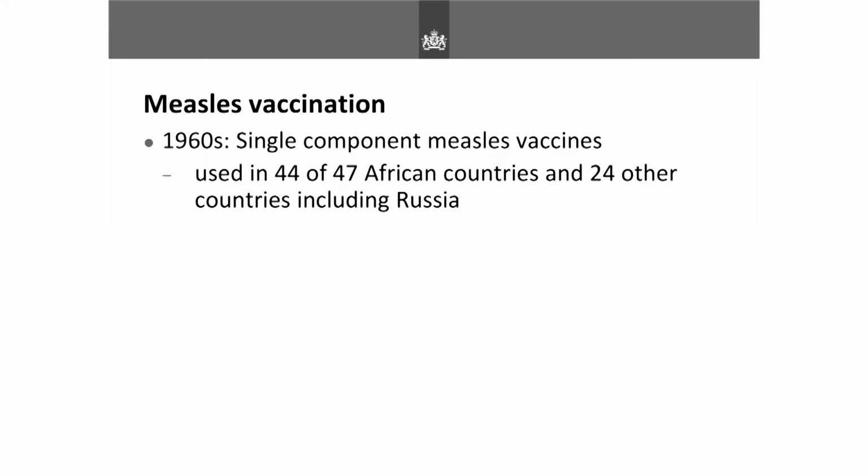Thankfully, there is a very good measles vaccine. The vaccine was developed in the 1960s, and it was a single component measles vaccine. And this, to this day, is still used in 44 of 47 African countries and 24 other countries, including Russia. One of the reasons why it's used so widespread in these countries is because it's very, very cheap. And it's mostly subsidized by Gavi, which is the Global Alliance for Vaccines. And the vaccine can cost $1.